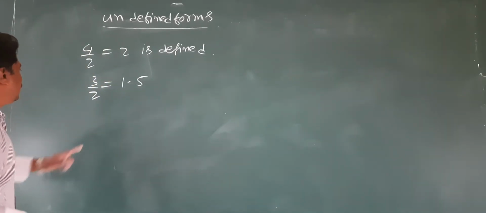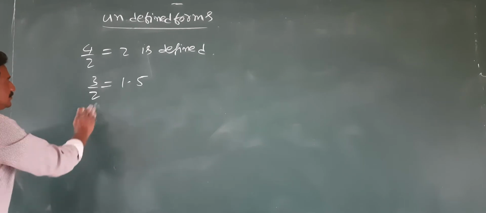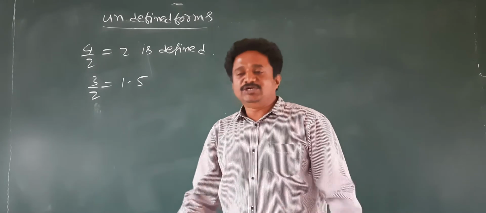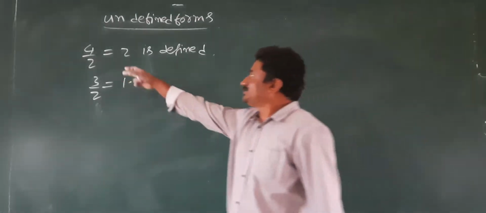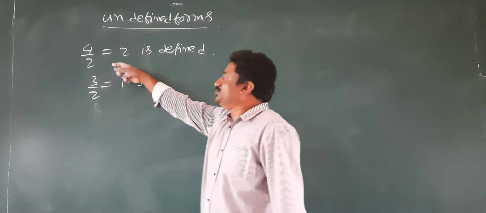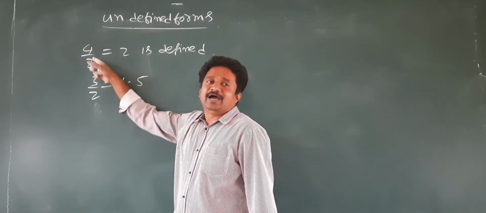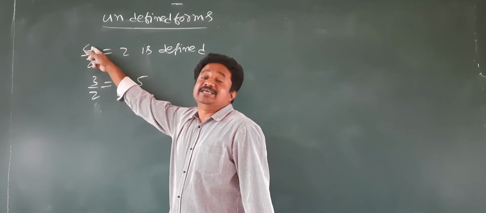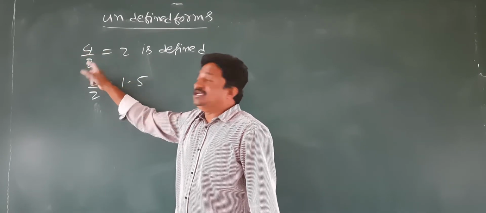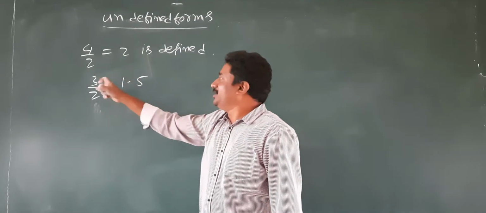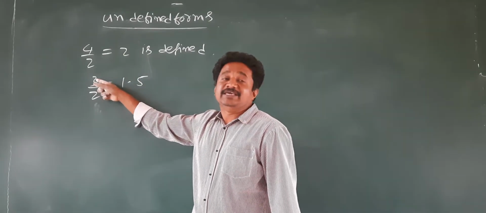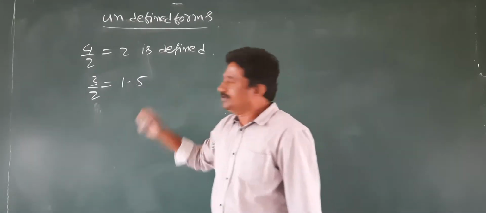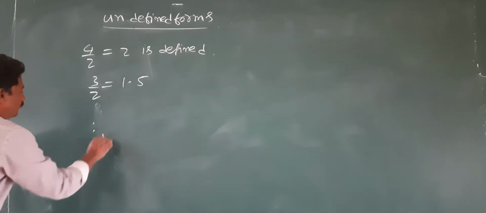Defined. Actually 4 by 2 means division, so distribution. The actual meaning of this is distributing 4 apples among 2 people. If I distribute 4 apples equally to 2 people, each will get 2 apples. If I distribute 3 apples equally among 2 people, each will get 1.5.